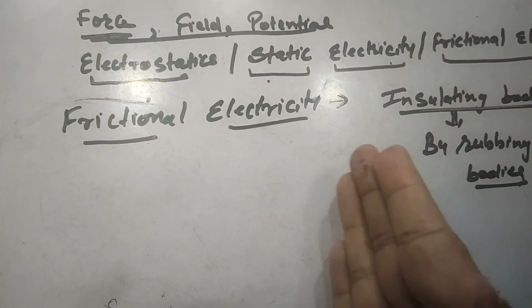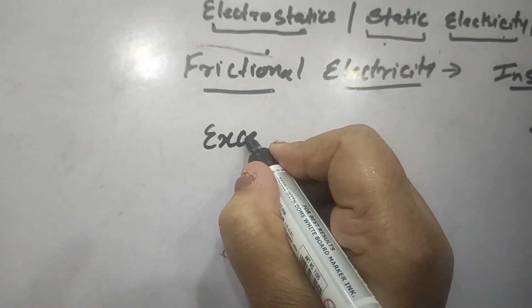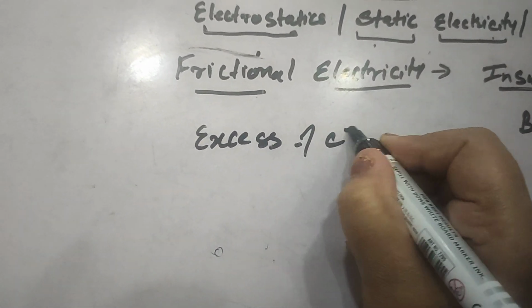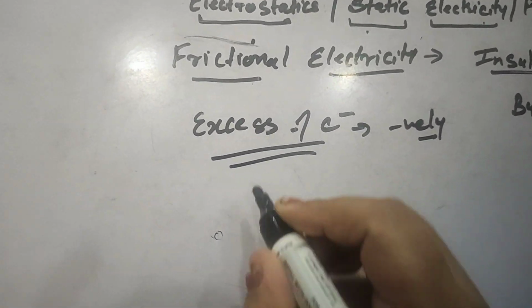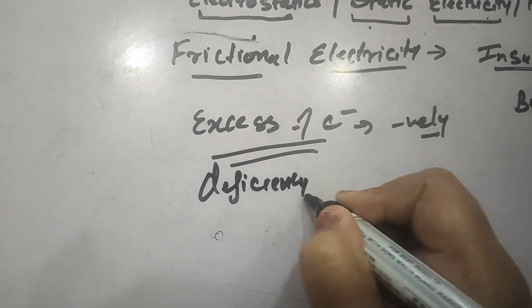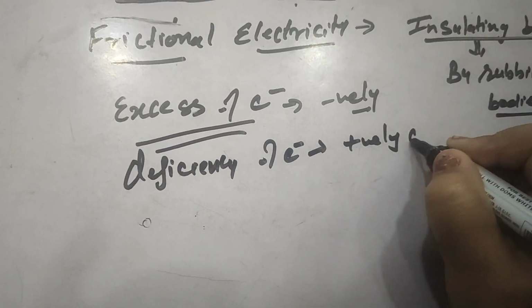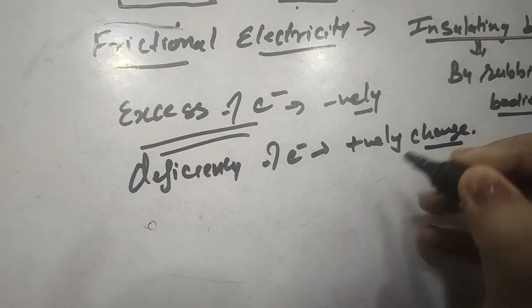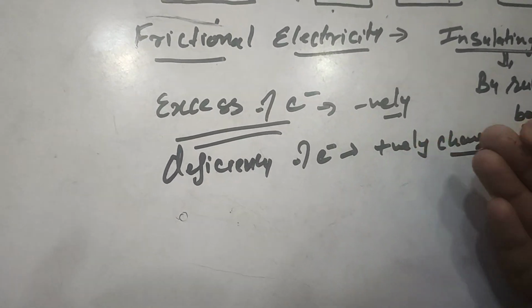How does this happen? As I told you earlier, a body having excess of electrons is negatively charged, and a body having deficiency of electrons is positively charged. When we rub two bodies against each other, some heat is released.